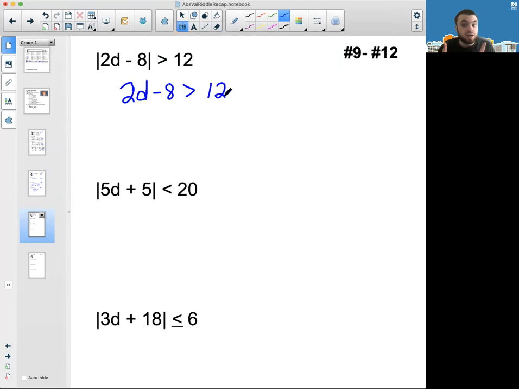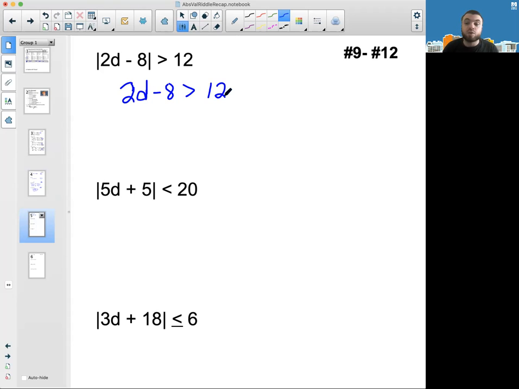Now, are we done? Well, let's think about it. What if 2D minus 8 was -12? Now that wouldn't work because the absolute value of -12 is 12. That's equal to 12. It's not more than it. But what if 2D minus 8 was -13? The absolute value of -13 is 13. That is more than 12.